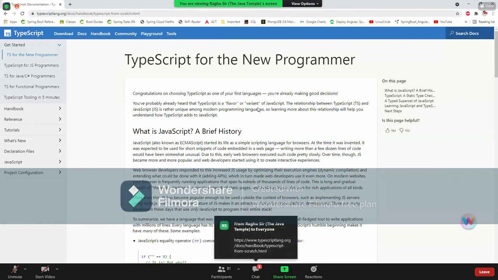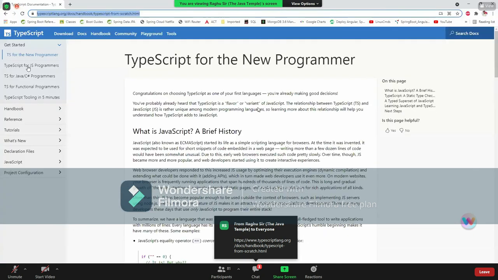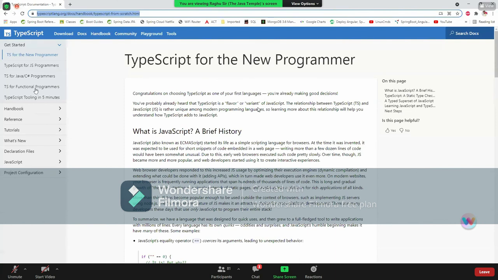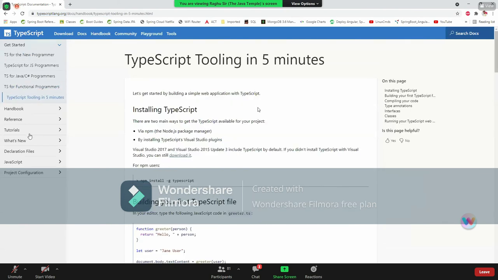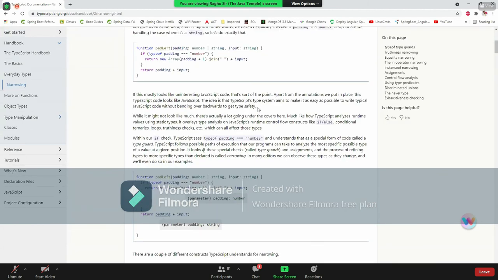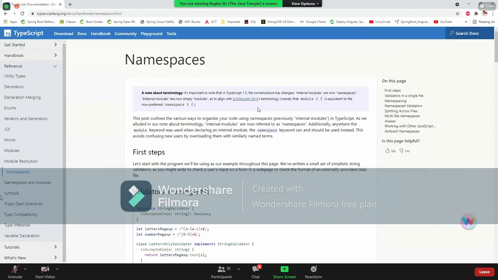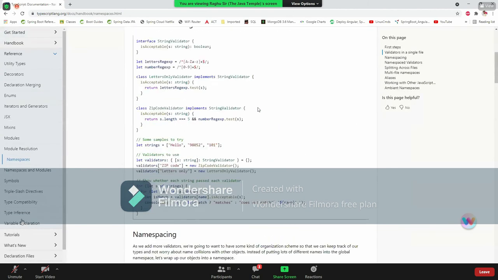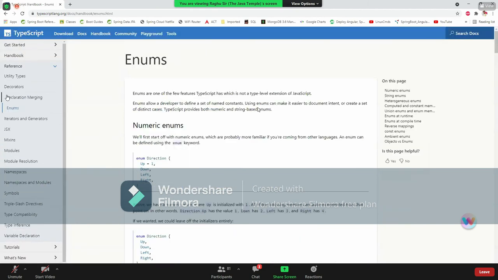TypeScript looks similar to Java code only. There are also enums, annotations. Here we call annotations, right? There we call decorators. Here we call methods, there we call functions. Here we call lambda expressions, there they call arrow functions. So like everything will be there. Decorators means annotations. Here we call packages, there they call something like namespaces. Everything is available, complete core Java. The syntax is different. There are also enums available, interfaces available.